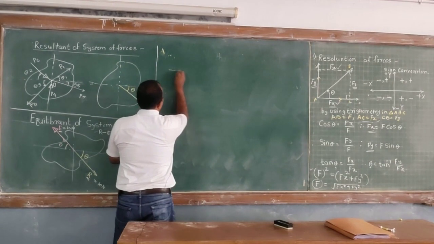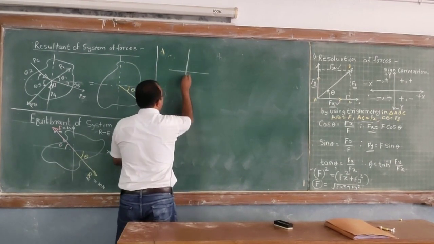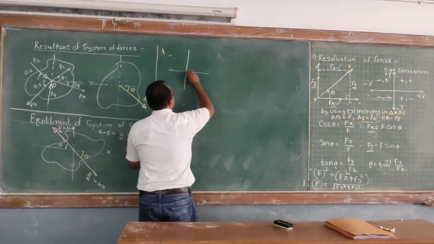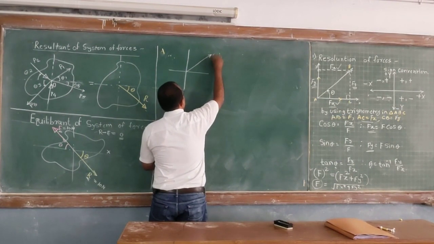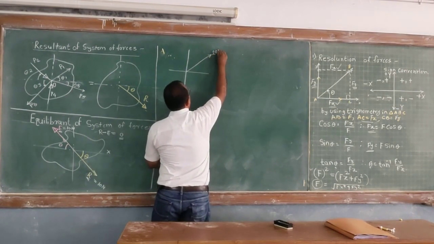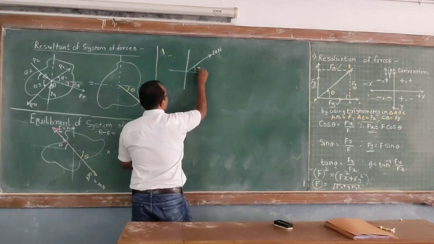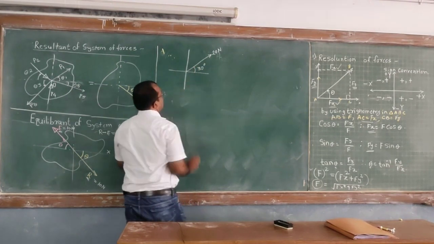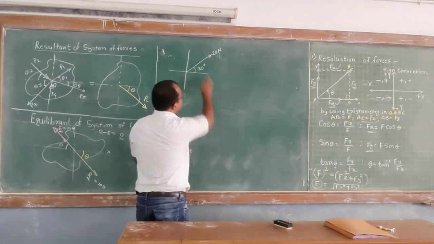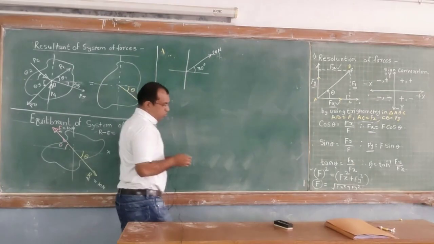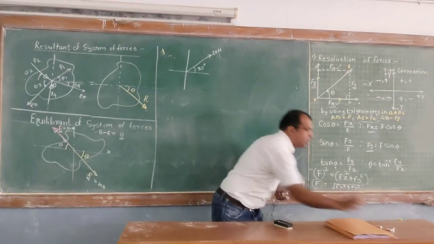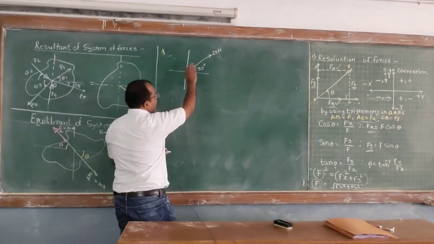Let's say this is a force of magnitude 20 Newton with an angle of 30 degrees with respect to the x axis. Now we have to resolve this force into its two components. What are the two components of this force?